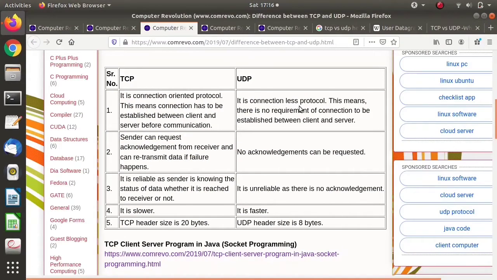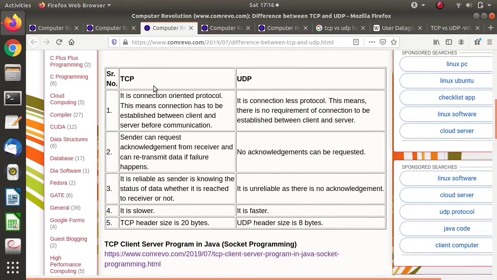I am Parag Jambulkar. In this video, we will discuss the differences between TCP and UDP. TCP stands for Transmission Control Protocol, while UDP stands for User Datagram Protocol. First, we will see similarities between these protocols. Both are transport layer protocols.